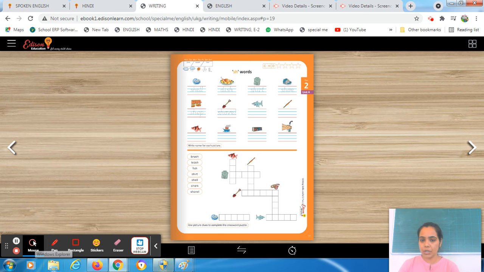In the previous session I introduced you to the sh word. We did the oral practice, and today also we will do the revision. Now we have to do the written practice of those words. We will do the written practice in this worksheet.